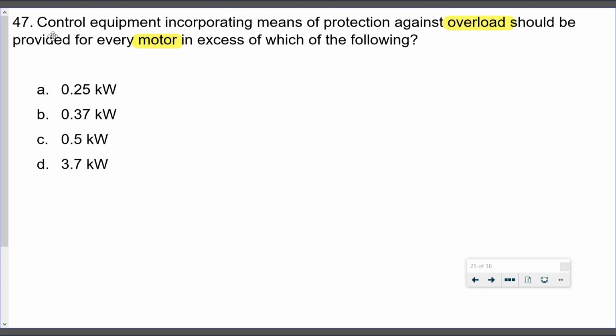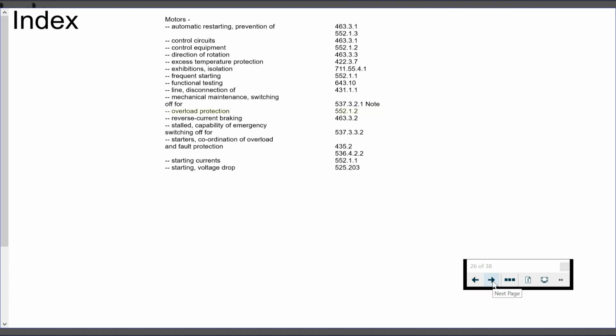Question 47. Control equipment incorporating means for protection against overload should be provided for every motor in excess of which of the following? So we're looking for a kilowatt rating. So we're looking for overload protection for motors. So we'll go into our index, go to motors, and we go down to overload protection.